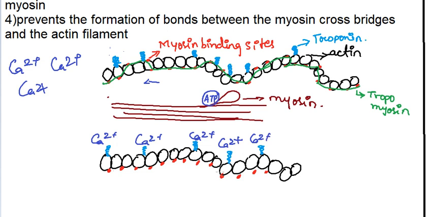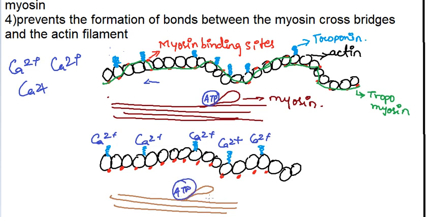So when these are getting exposed, then what will happen? You will have the myosin head, and an ATP will be associated with the myosin head. Then it will get attached to the myosin binding sites and it will contract the muscle, right? This will be happening when calcium is present.